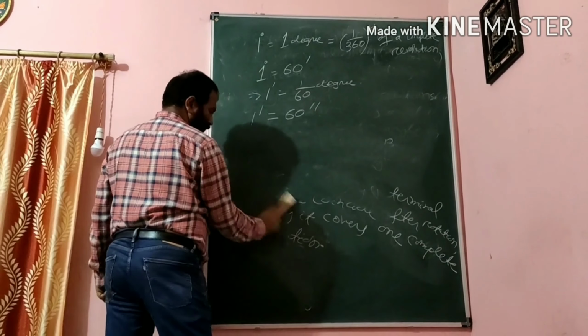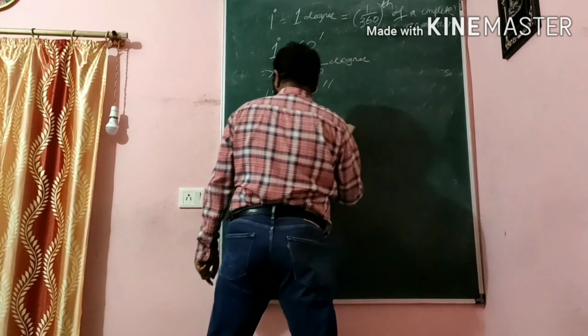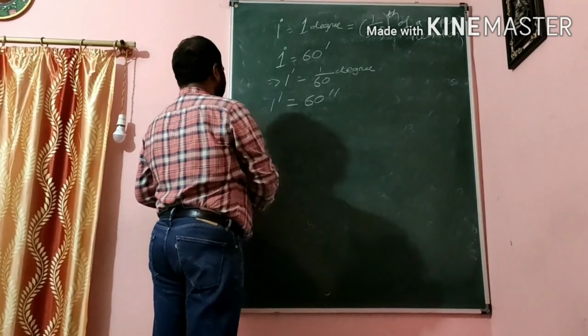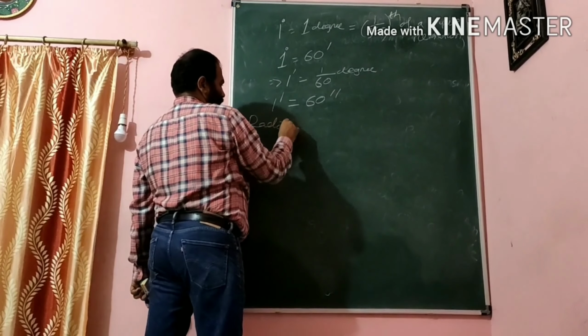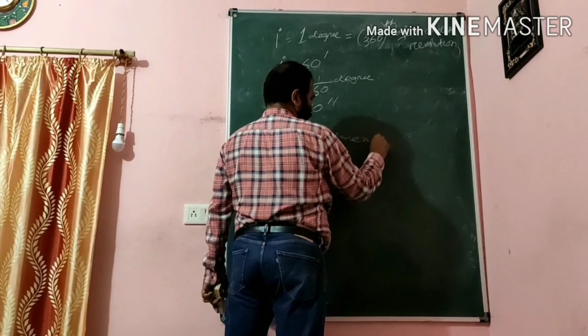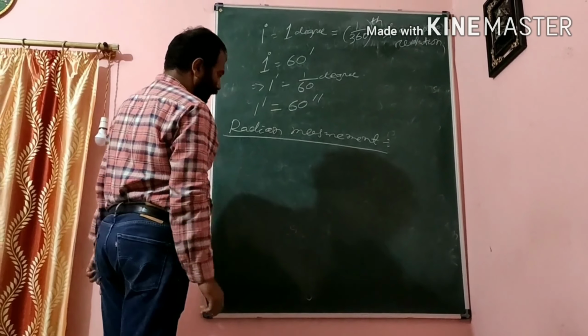And then we come to the circular system, that is radian measurement. The centesimal system, the grade, is not in your syllabus. So now come to the circular system or radian measurement. What is one radian angle?